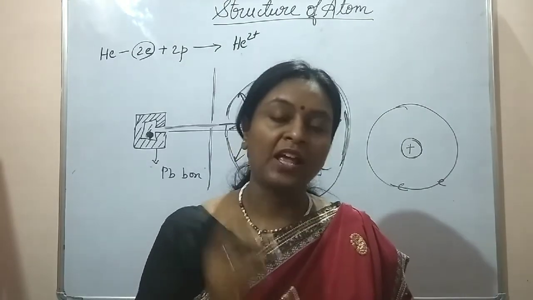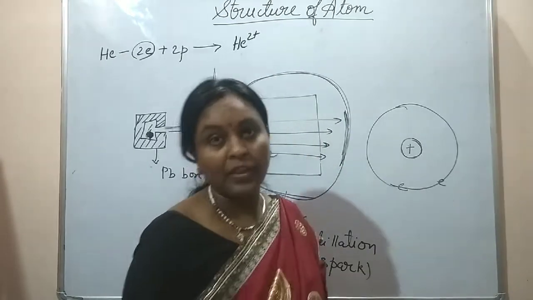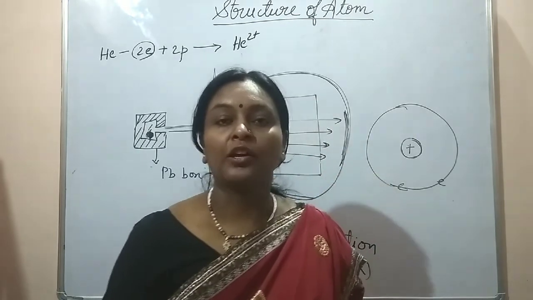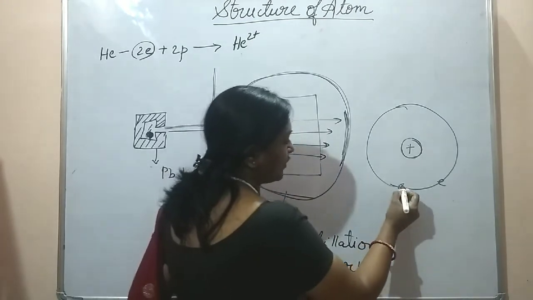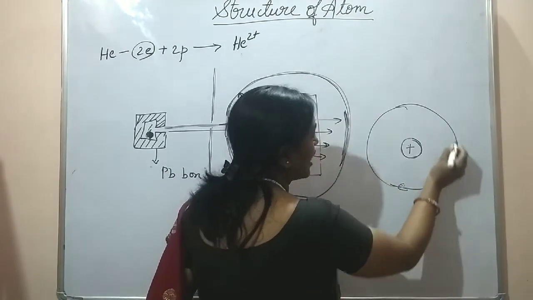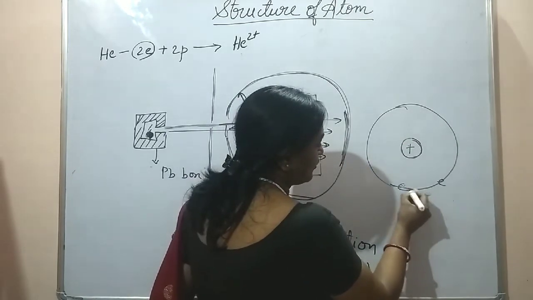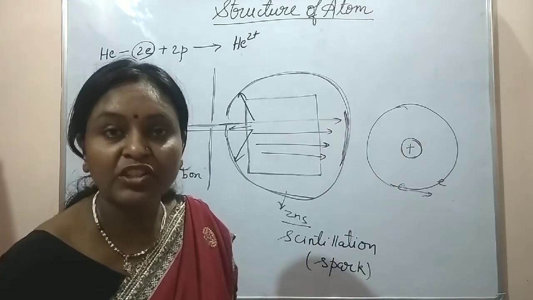But again, there was a problem related to this atomic model. According to classical physics, an accelerated charge emits electromagnetic radiation. You can see that when an electron is revolving round the nucleus, at every moment of time its direction is changing.